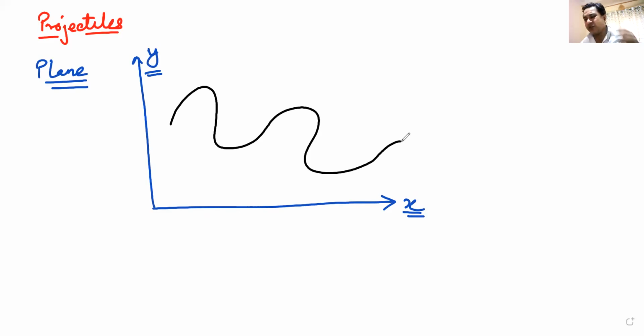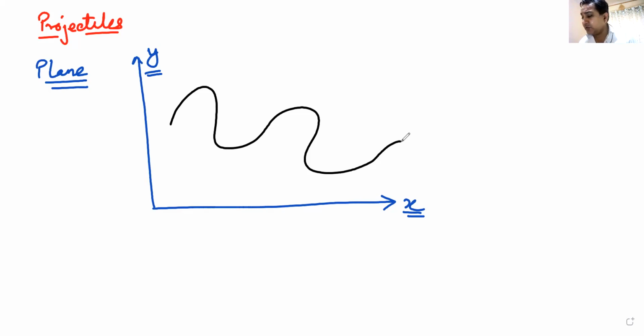Motion in a plane can also be understood in this way. If you have a tabletop, if something is moving on that table, that is motion in two dimension or motion on a plane. If you have an ant or an insect or a lizard crawling on the wall, that motion is also two dimensional motion. Take the example of this screen. Anything moves on this screen, that is also motion in two dimension.